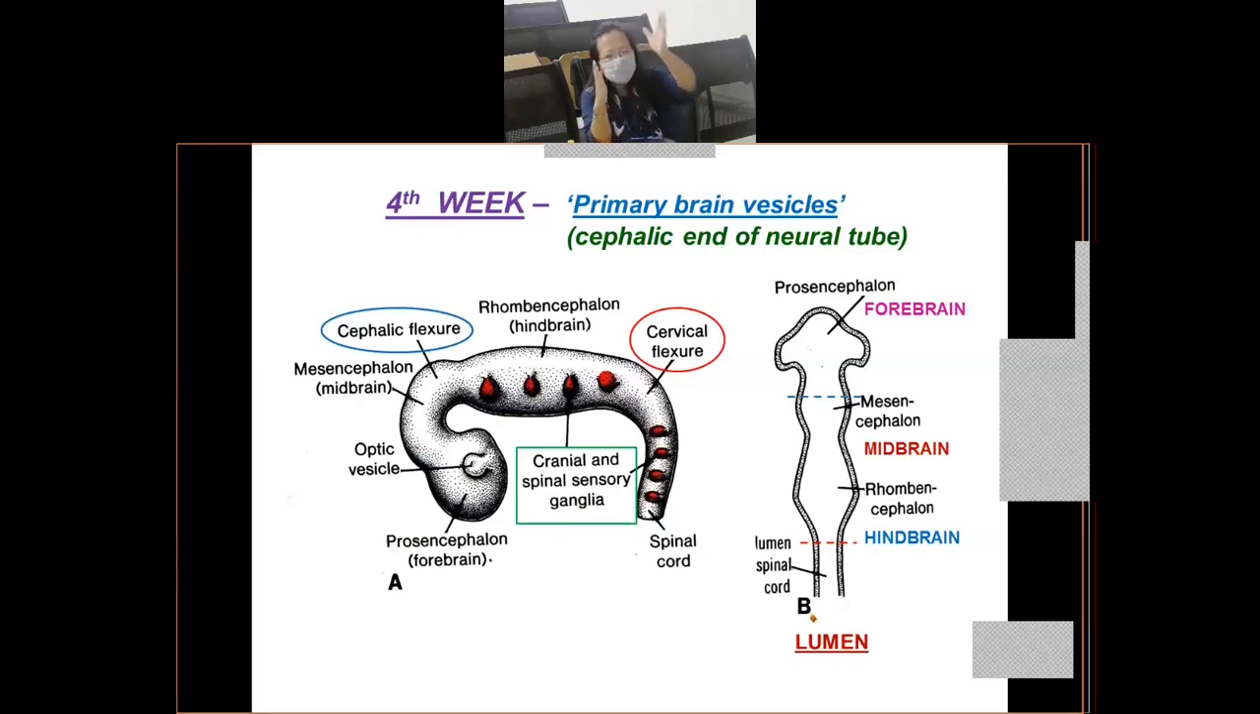Now what happens? You will see that the cranial end or the cephalic end of the neural tube is dilated or broadened, whereas the caudal end of the neural tube remains narrow, tubular, right? So this narrow caudal part, which remains narrow, cylindrical and tubular in shape, will give rise to the future spinal cord. Just keep that in mind. The caudal narrow cylindrical part of the neural tube will give rise to the spinal cord.